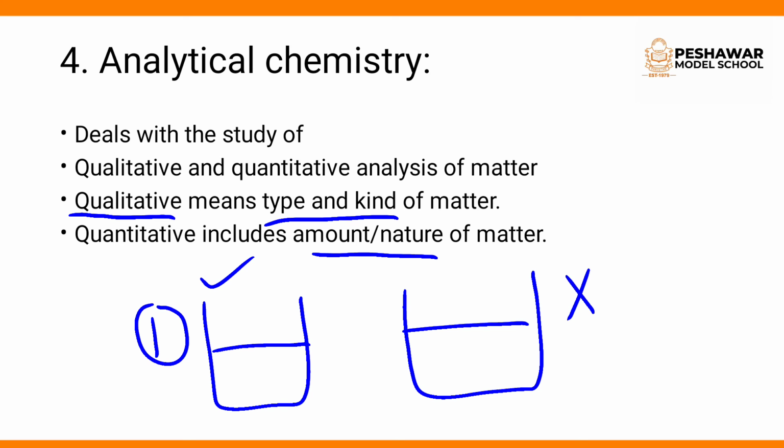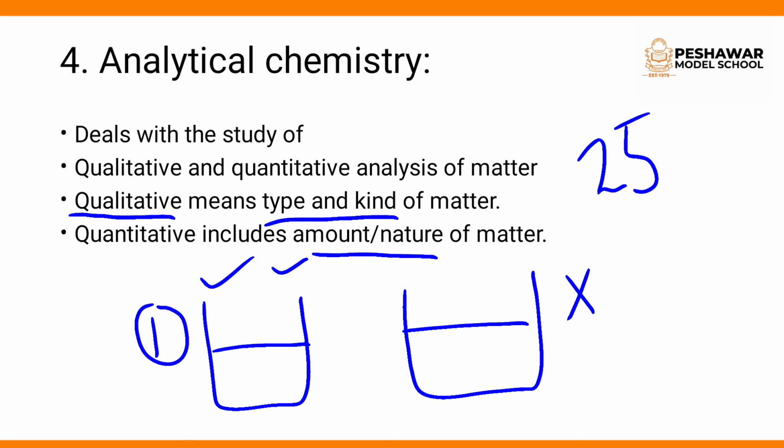Now what is quantitative study? Now if I give you beaker number 1 and tell you to go inside the lab and find out how much protein this beaker contains, you go inside the lab and find out that beaker number 1 contains almost 25% of protein. So that 25%, that percentage, is the amount of protein inside the beaker.